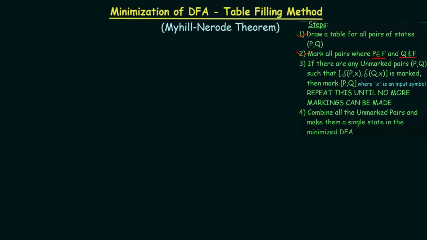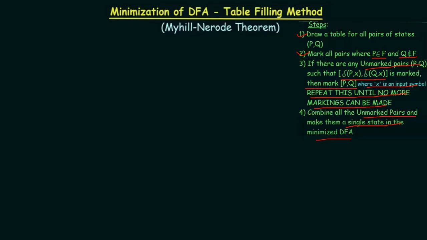If there are any unmarked pairs such that delta(P, X) and delta(Q, X) is marked, then mark (P, Q). Obviously X is the input symbol. Repeat this until no more markings can be made. Combine all of the unmarked pairs and make them a single state in the minimized DFA.